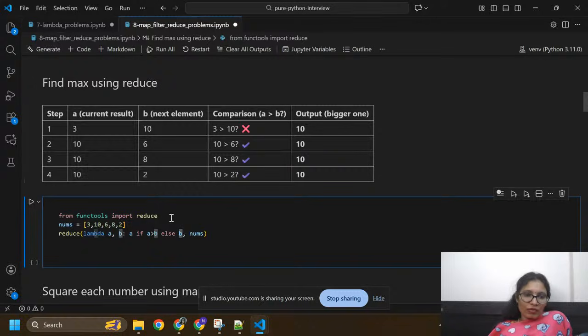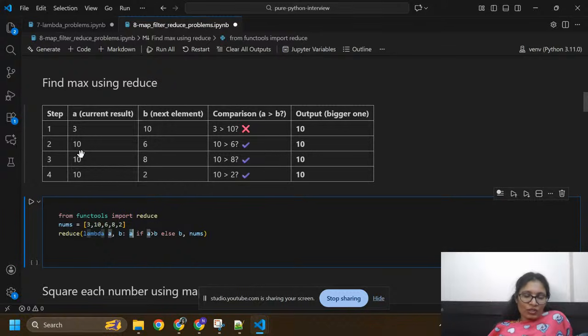Now I am going to check with another number. So a will become 10 and b will become 6. Now I am going to check whether 10 is greater than 6. Yes, this condition is true, a is greater than 6, so we can keep 10 here. We keep a if a is greater than b. So here a is 10 and b equals to 6, so a equals to 10.